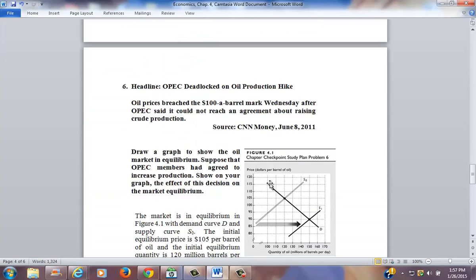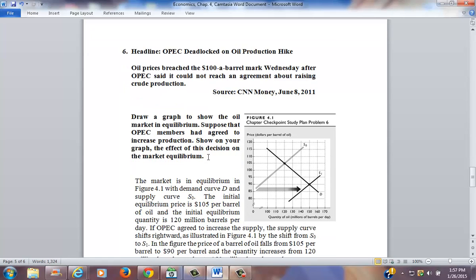Question 6 gives a headline: OPEC deadlocked on oil production hike. Oil prices breached the $100 a barrel mark Wednesday after OPEC said it could not reach an agreement about raising crude production. The instructions state to draw a graph to show the oil market equilibrium. Suppose that OPEC members had agreed to increase production. Show on your graph the effect of this decision on the market equilibrium.